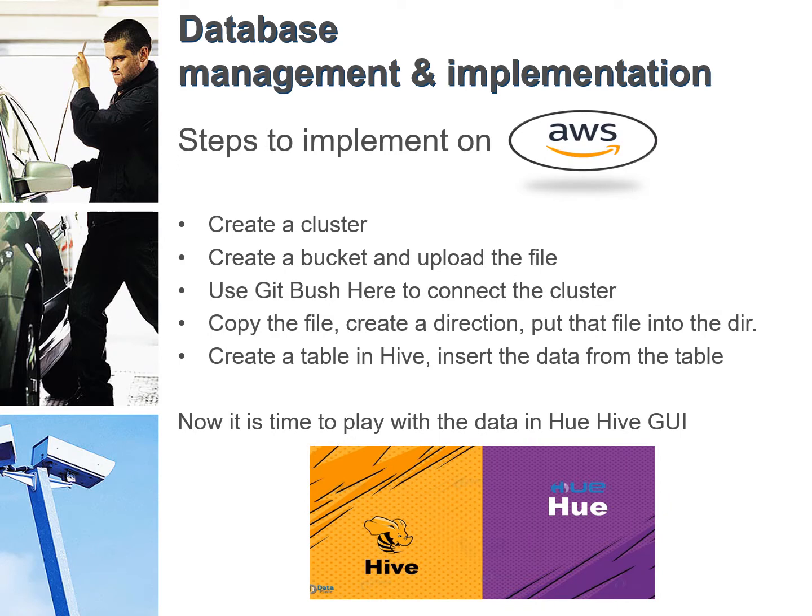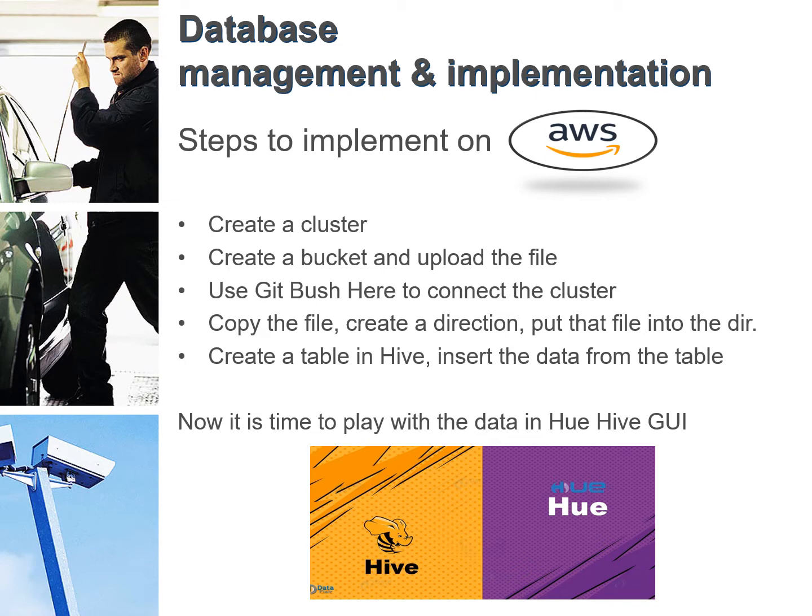Before using HiveQL, there are some steps we implement on the AWS platform. Firstly, you have to create a cluster. After that, a bucket needs to be created and the file is uploaded into that bucket. Using the gitpath here command line tool, we connect to the cluster and copy the file from S3 to a directory in the cluster. After copying the file, we create a table in Hive and insert the data from the file into that table. Now we have a table with the data in Hive.